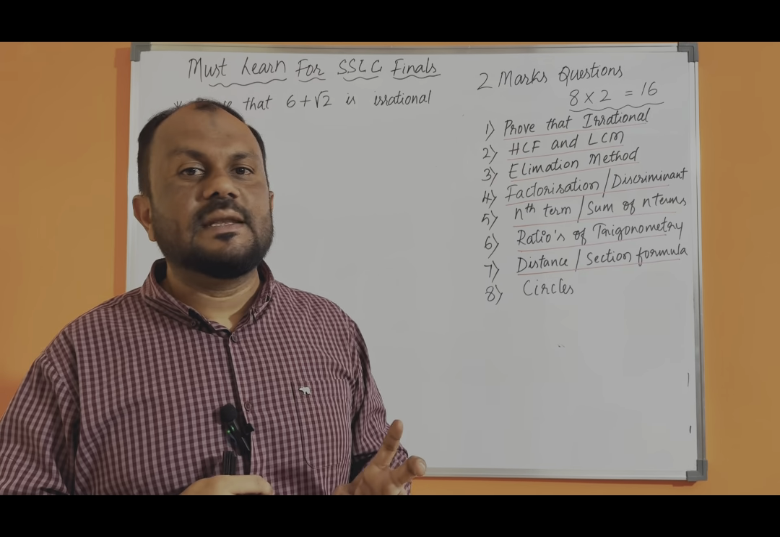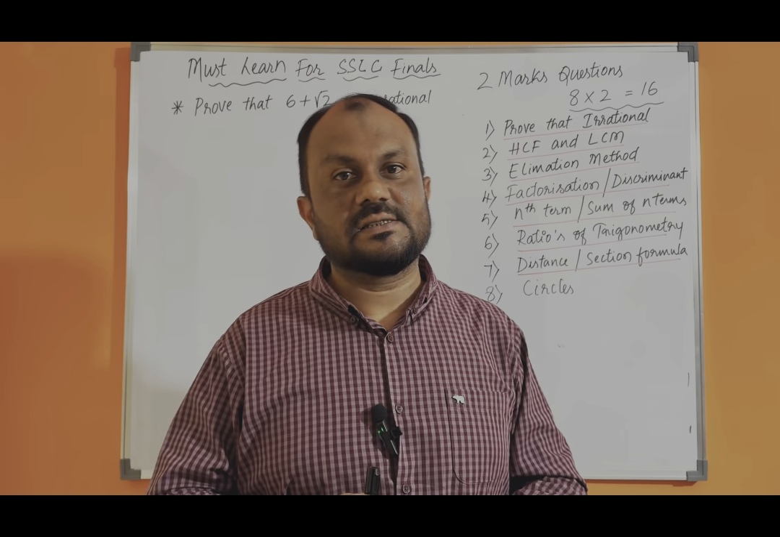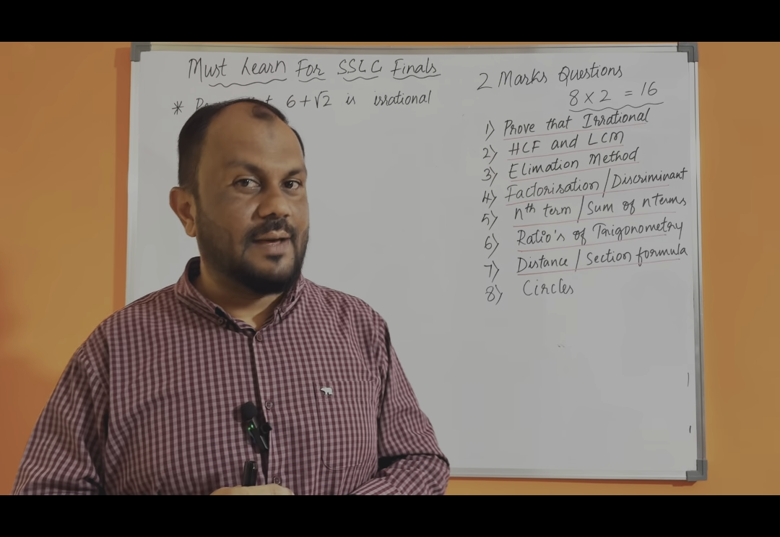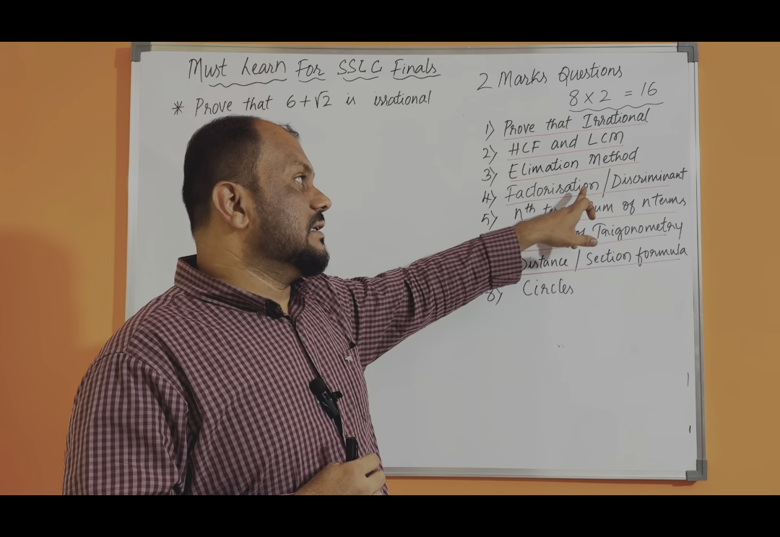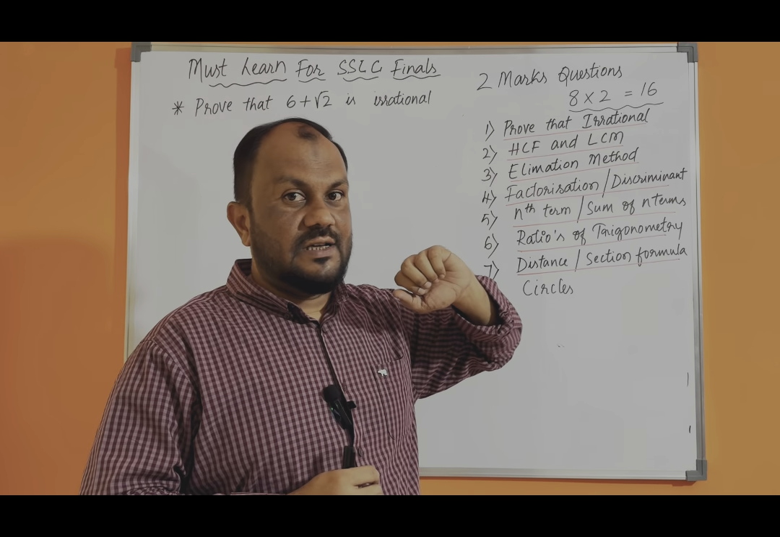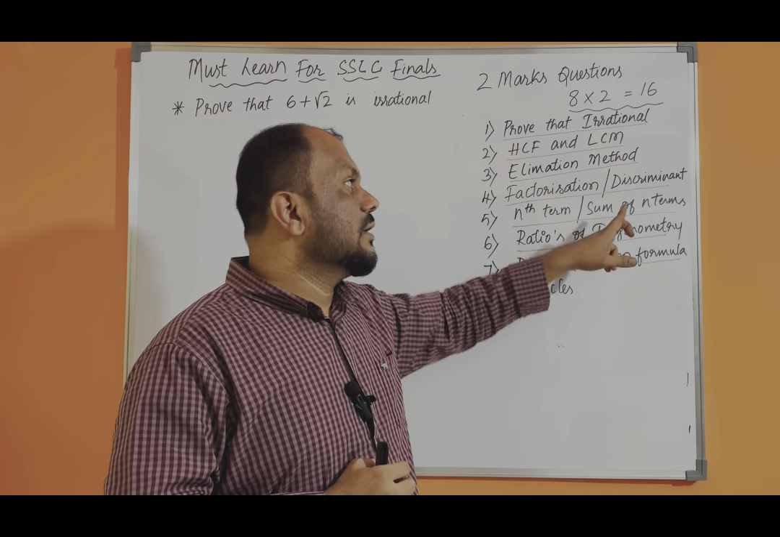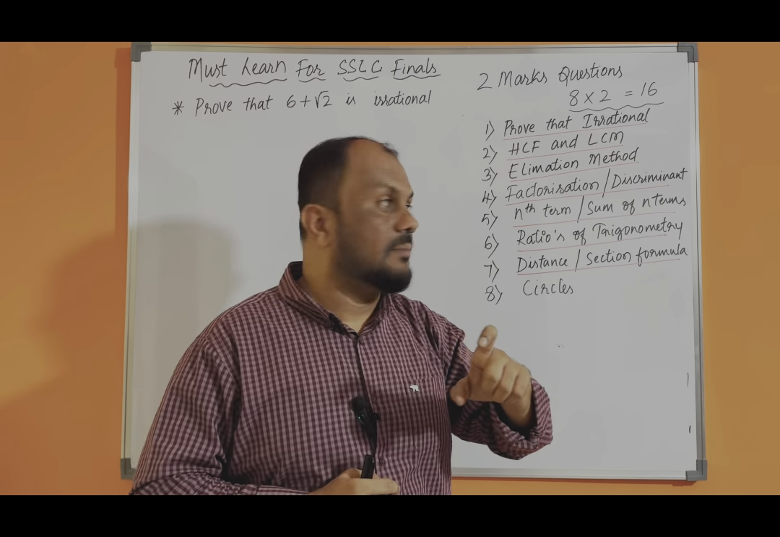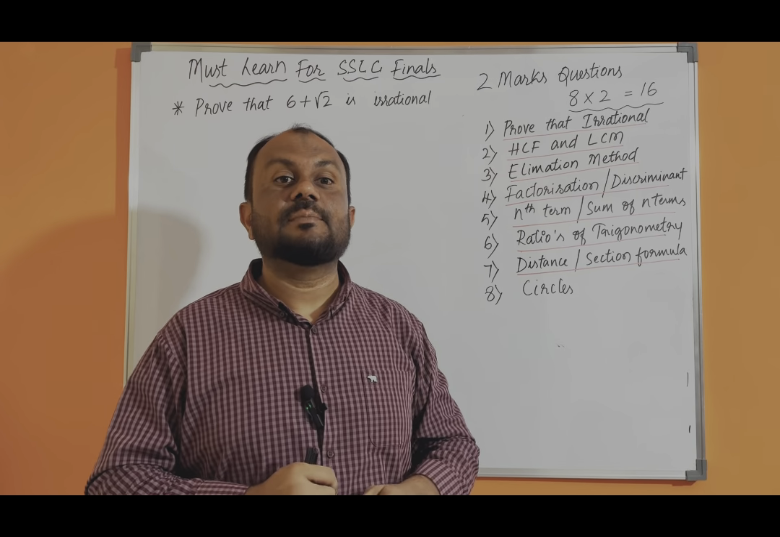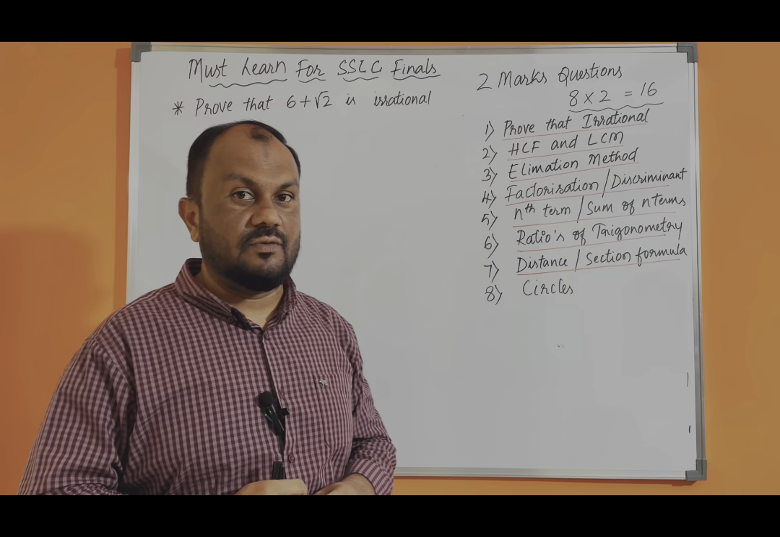Then we go to the elimination method, which belongs to linear equations, the very easiest sum in your 10th standard math. Then next, finding the roots of a quadratic equation by the factorization method, splitting the middle term. Or you have to find the discriminant and the nature of the roots for the given quadratic equation.